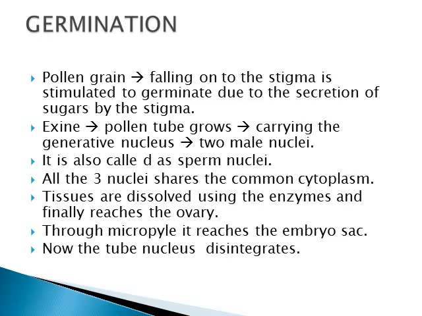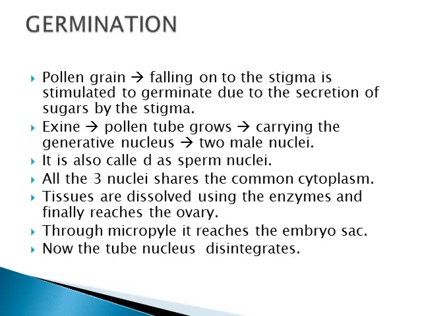So the pollen tube grows through the stigma and style. As I said, the pollen tube extends from the exine part, carrying the generative nucleus, and grows through the stigma and style by dissolving the tissue with the help of enzymes, and then it reaches the ovary. Next, it pushes through the micropylar end and reaches the embryo sac.